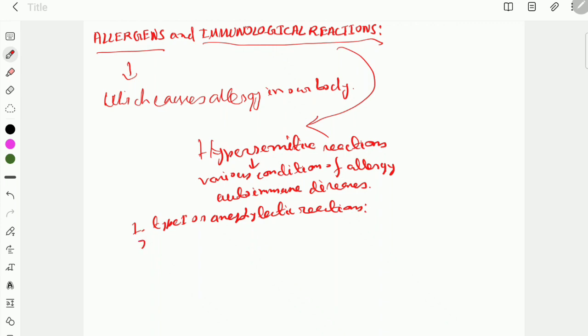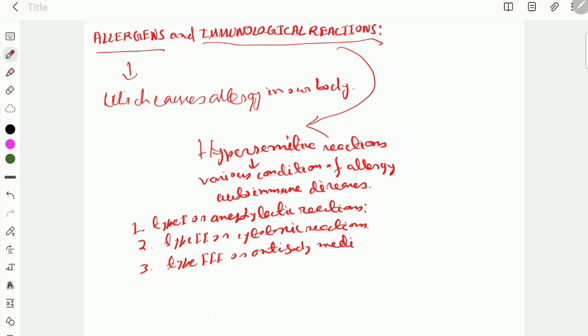Number 2 is type 2, or cytotoxic reactions. Number 3 is type 3, or antibody mediated reactions.